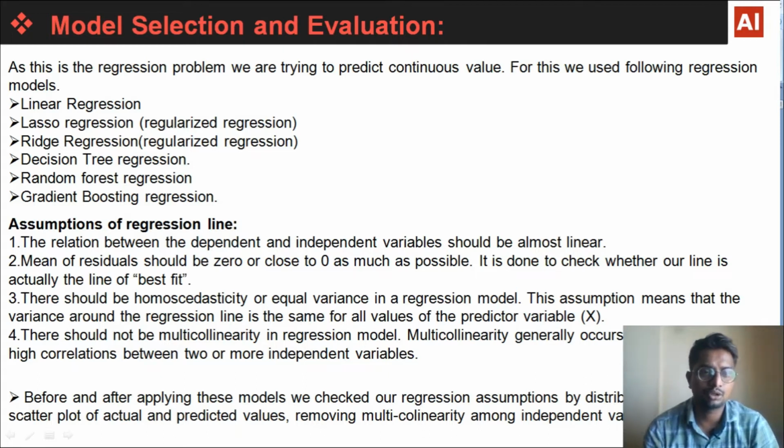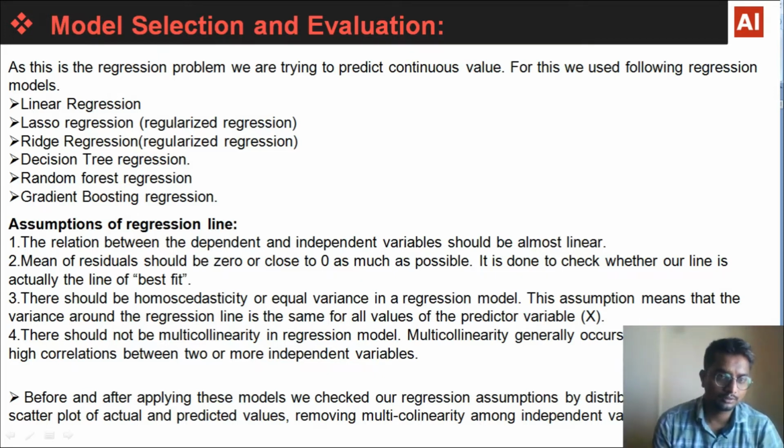So the next step is model selection and evaluation. As this is a regression problem, we are trying to predict a continuous value. For this, we use the following regression models: linear regression, lasso regression, which is a regularized regression, similarly ridge regression and elastic net regression, decision tree regression, random forest regression, and gradient boosting regression.